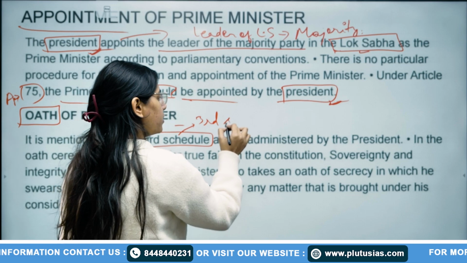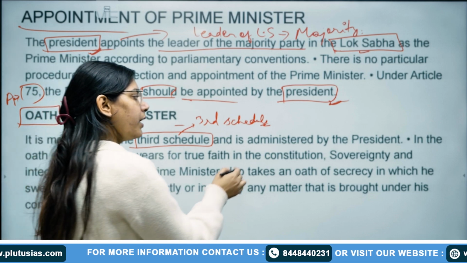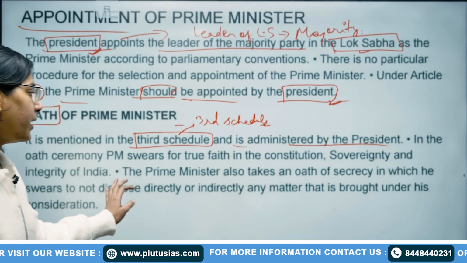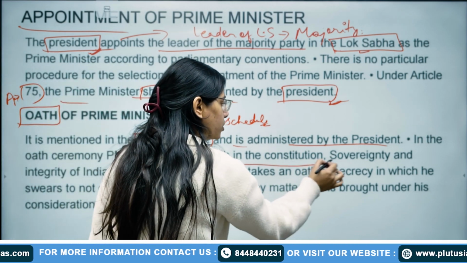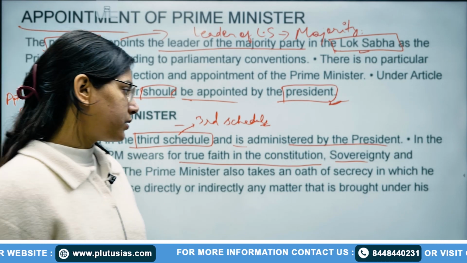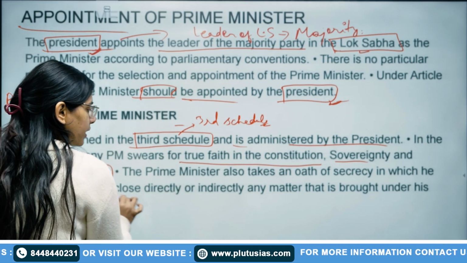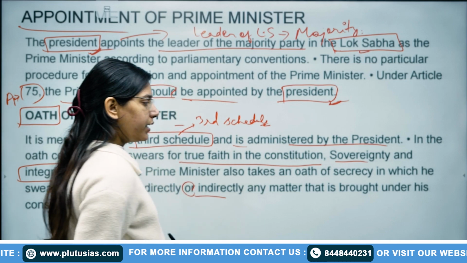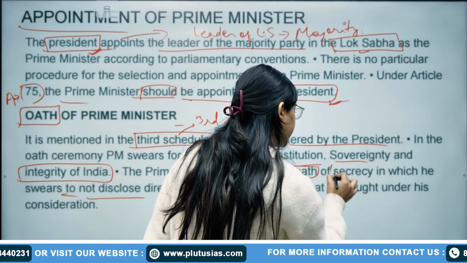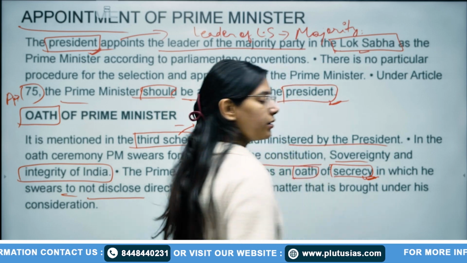We have seen the schedule part as well. There we have dealt with this in the third schedule, and the oath is administered by the President. In the oath ceremony, the PM shows true faith in the Constitution, sovereignty and integrity of India. The Prime Minister also takes an oath of secrecy, in which he swears to not disclose, directly or indirectly, any matter that is brought under his consideration. Appointment and oath of secrecy, both.